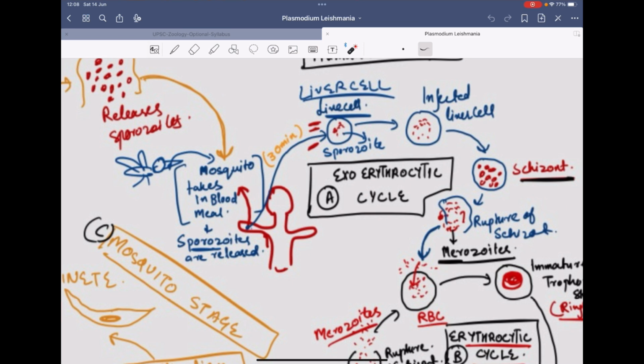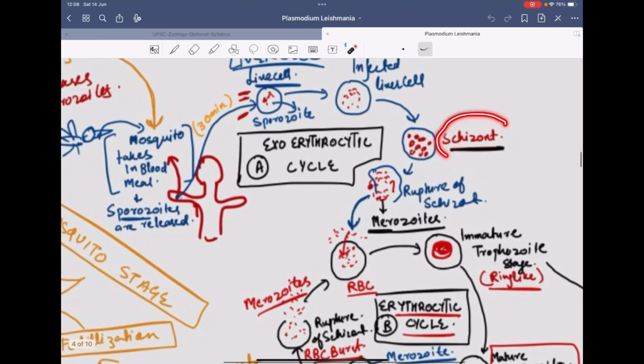Inside the liver cells, they will infect these liver cells, and after the infection, they will form the schizonts. This is the liver cell, that is now the schizont, which contains the sporozoites. When these sporozoites are larger in number, they will form the merozoites inside the liver cell. And when these merozoites are released by the rupture of this liver cell, or the rupture of the schizont, these merozoites are released into the blood.